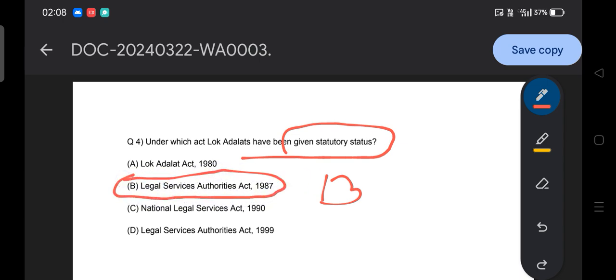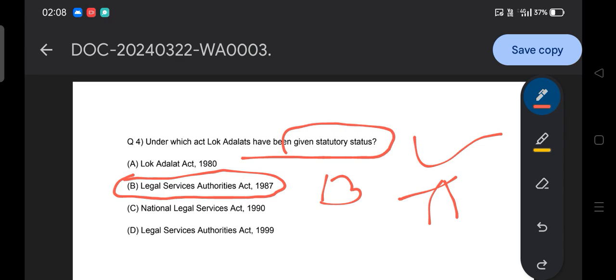So here we basically notice that from Lok Adalat they ask questions with respect to the creation of Lok Adalat, along with its function, what Lok Adalat is, and its jurisdiction. So three things you have to remember about Lok Adalat: the year of creation, its function, and its jurisdiction. With this note, we'll try to cover the theory and the concept part, which is going to be very important.